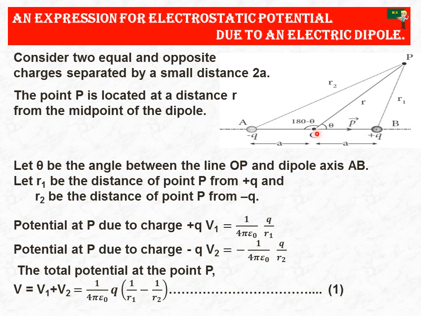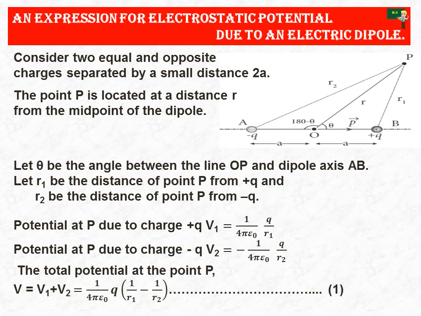At the same time, the distance from O to P is r, A to P is r2, and B to P is r1. The point P is located at a distance r from the midpoint of the dipole.